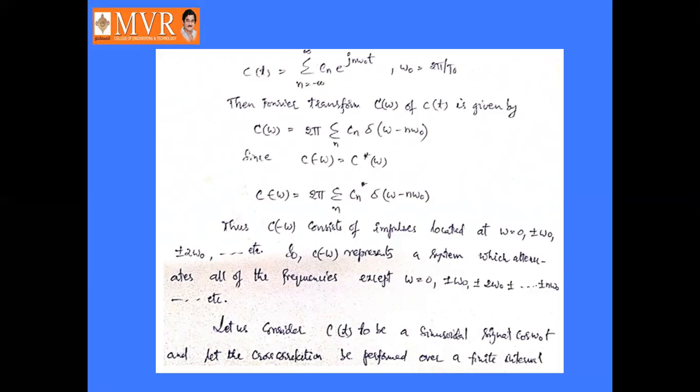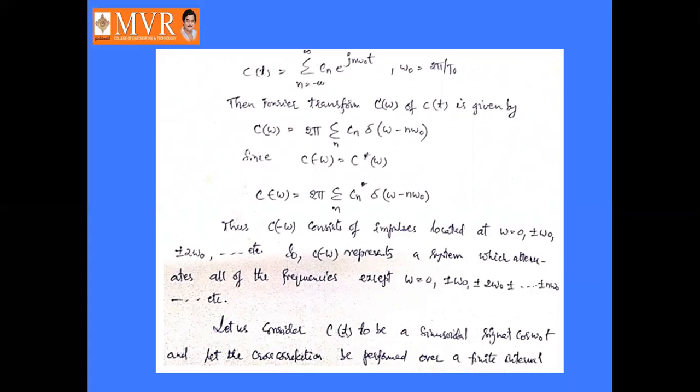Thus, c of minus omega consists of impulses located at omega equal to 0, plus or minus omega naught, plus or minus 2 omega naught, plus or minus 3 omega naught, etc. So c of minus omega represents a system which attenuates all of the frequencies except 0, plus or minus omega naught, plus or minus 2 omega naught, plus or minus 3 omega naught up to plus or minus n omega naught.